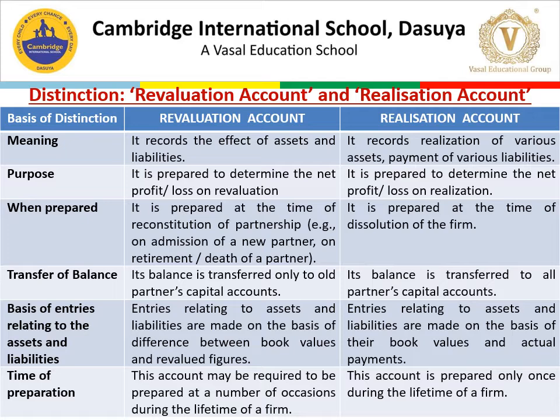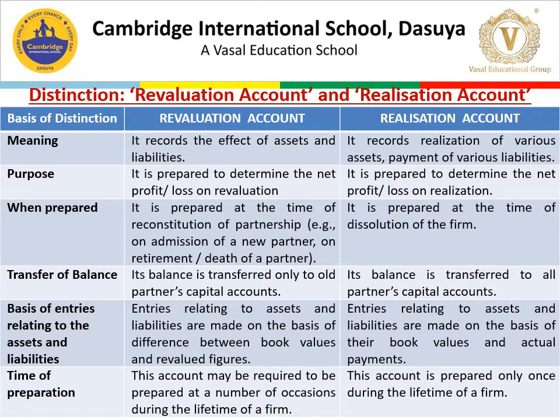The second point of distinction is purpose. Revaluation account is prepared to determine the net profit or loss on revaluation, whereas realization account is prepared to determine the net profit or loss on realization. The next point of distinction is when prepared.